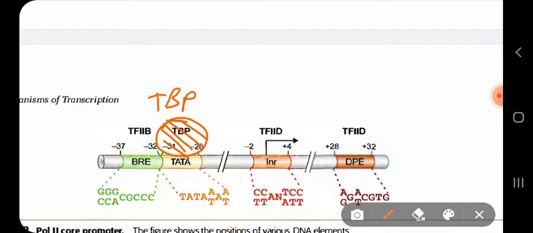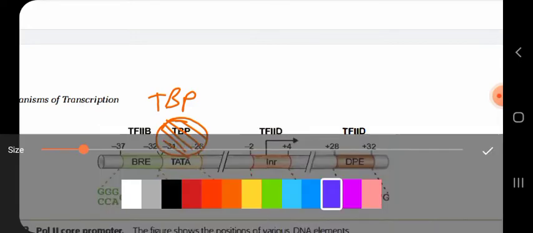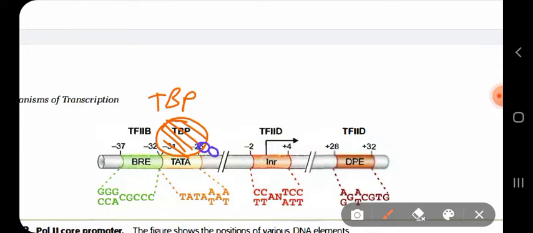The component of TFIID, that is TBP, binds to the TATA box, and some associated factors in TFIID bind with the TBP for proper binding to the promoter. There are some other associated proteins which bind with the TATA box binding protein. Why do they bind with it? For proper binding to the promoter.